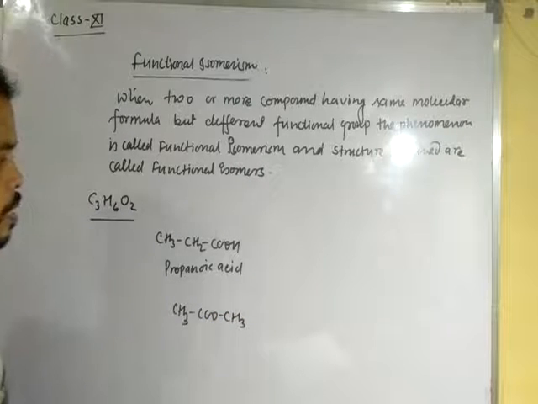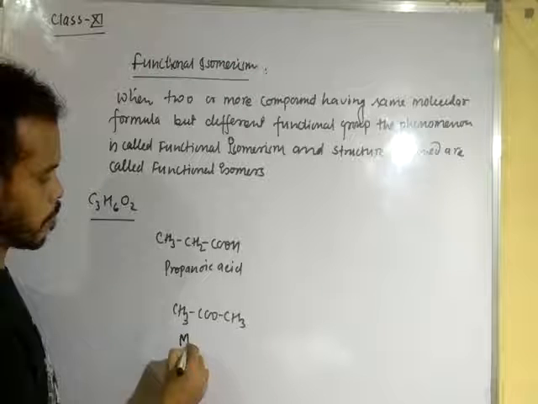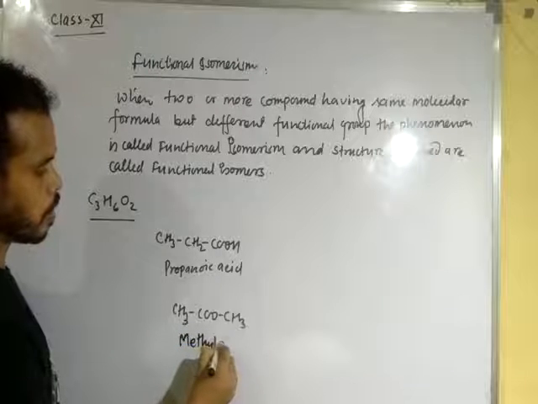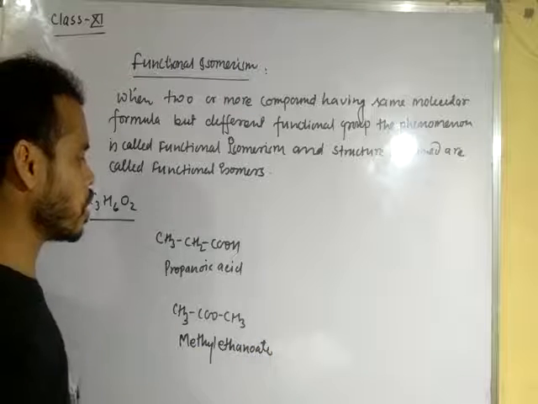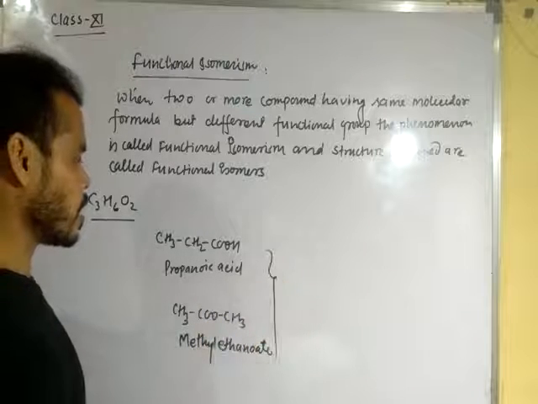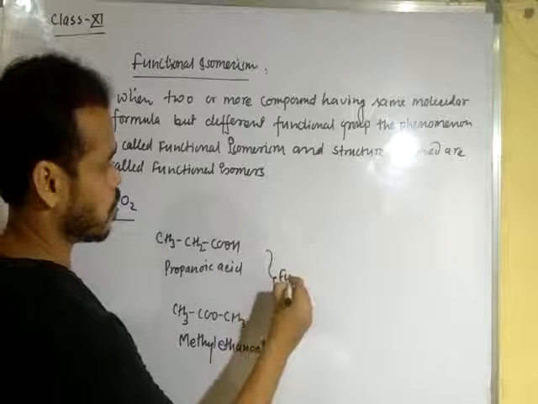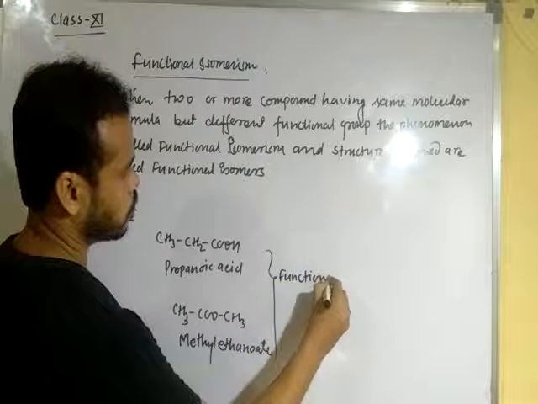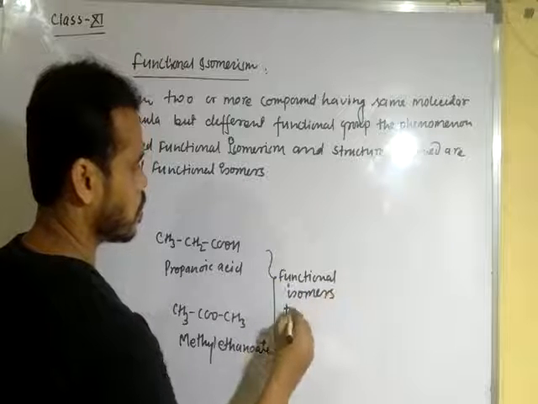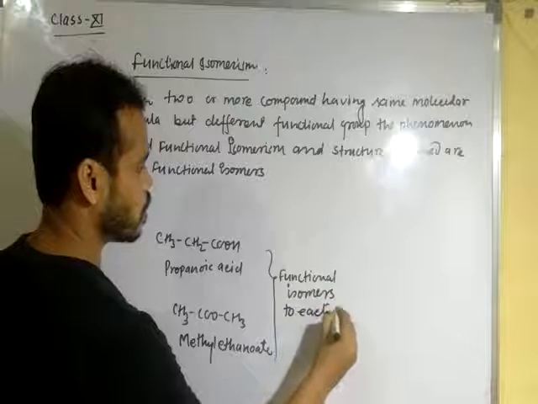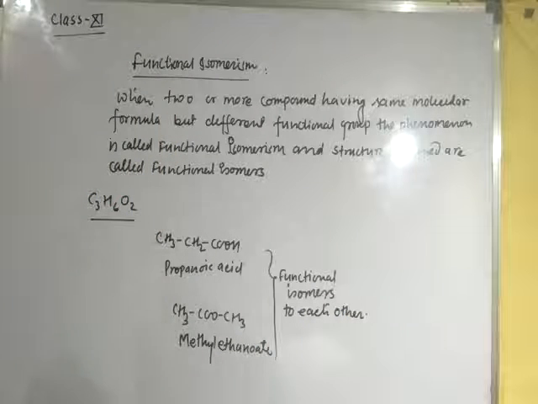This is an ester, methyl ethanoate. So propanoic acid and methyl ethanoate are functional isomers to each other.